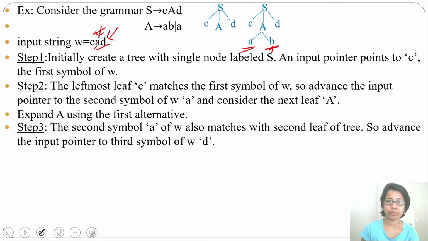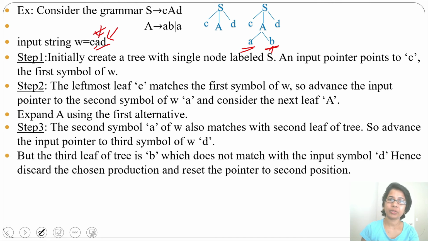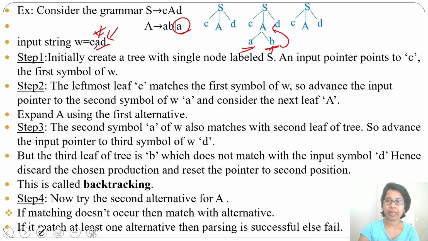So what we will do, we will backtrack and we will choose the second alternative of A. Now from A, we will use the second alternative, and second alternative is A. Now we got C A, and pointer will match the third symbol D, so it is okay. So what we did, from S we derived this CAD.